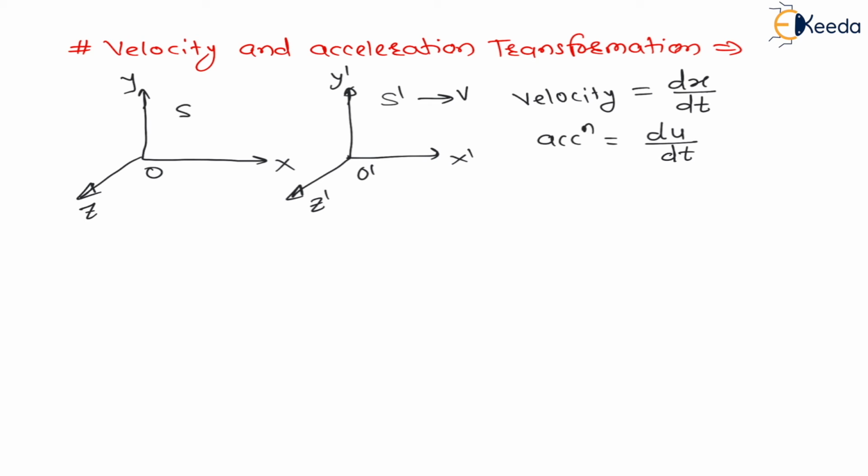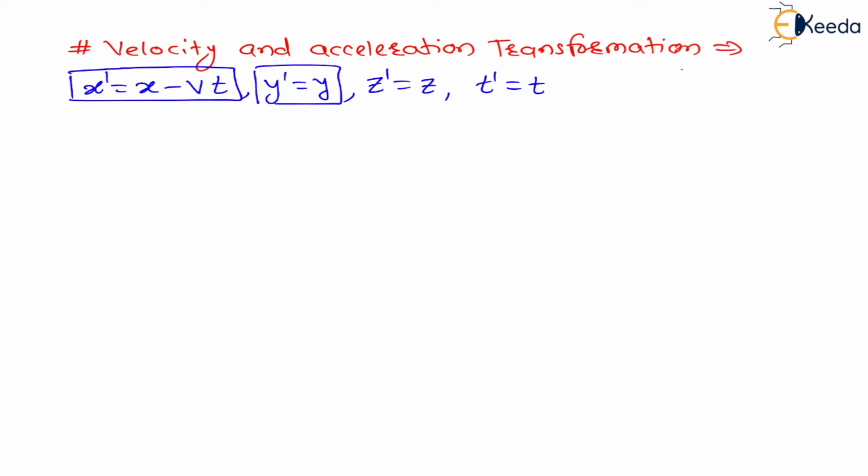So I will directly use the 4 Galilean transformation equations here. Whatever we have seen, the first transformation equation, I am writing the same relation here. No need to explain the same thing again. x dash is equal to x minus vt, then y dash is equal to y, z dash is equal to z, and t dash is equal to t. These are the 4 equations of Galilean transformation, right? This is the first equation, second, third, and fourth equation.